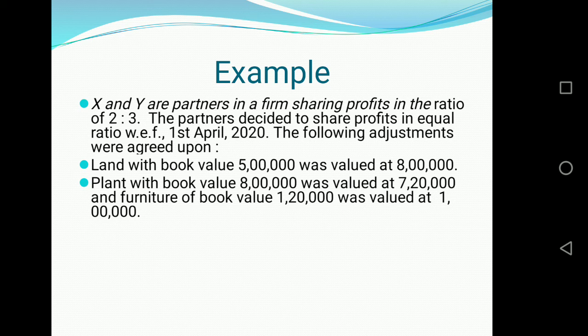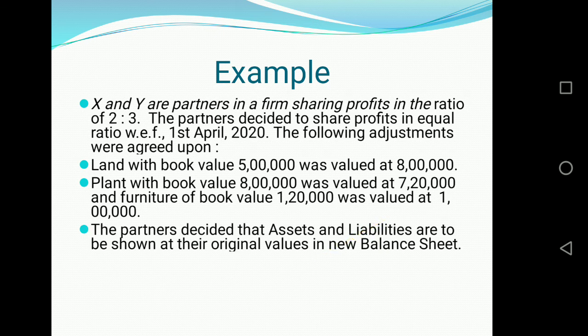So in plant there is a decrease of rupees 80,000. And furniture with book value of rupees 1 lakh 20,000 was valued at rupees 1 lakh. So there is a decrease in the value of furniture also of rupees 20,000.